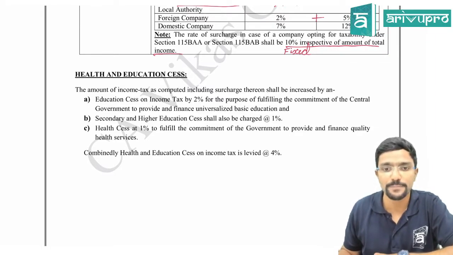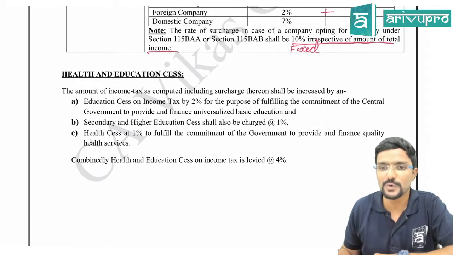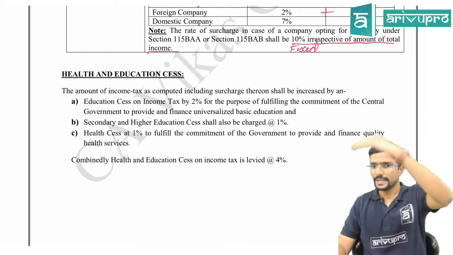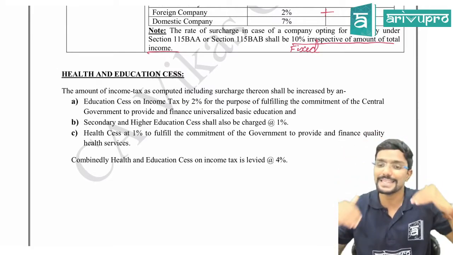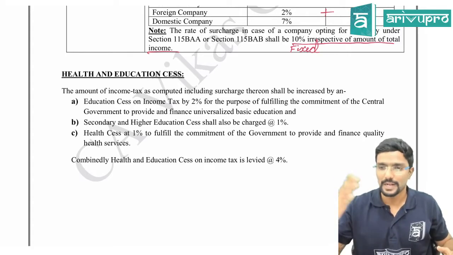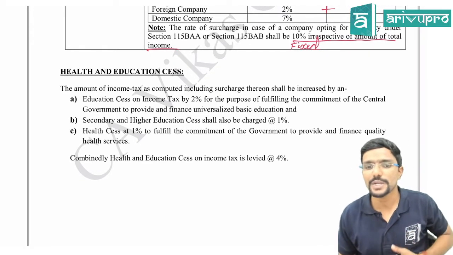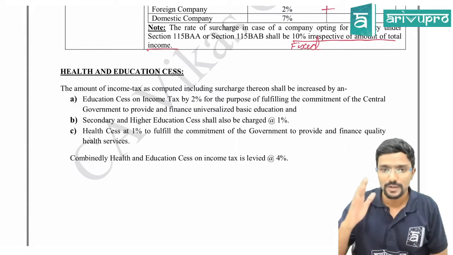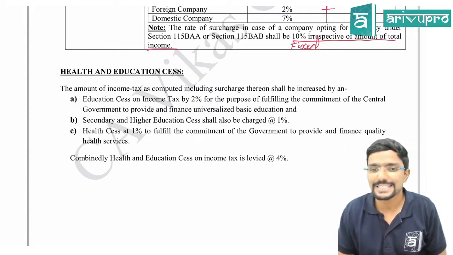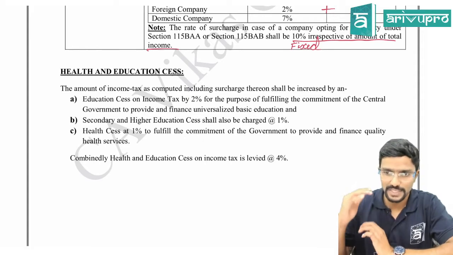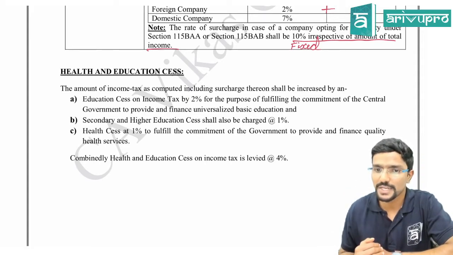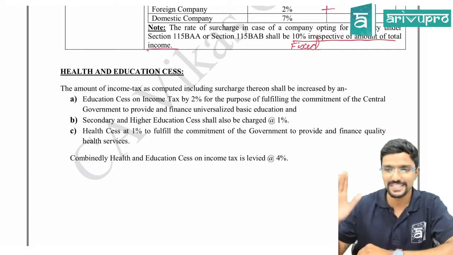Chalo guys. The amount of income tax as computed, including surcharge thereon, shall be increased by three things. So income tax plus surcharge, if applicable, you have to add both, and on that you have to apply health and education cess. Clear? I will read it once again. Education cess on income tax by 2% for the purpose of fulfilling the commitment of the central government to provide and finance universalized basic education, that is in the government schools.